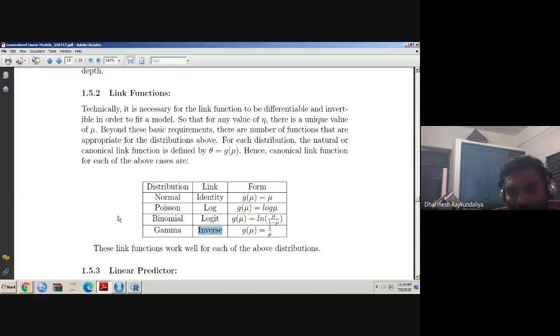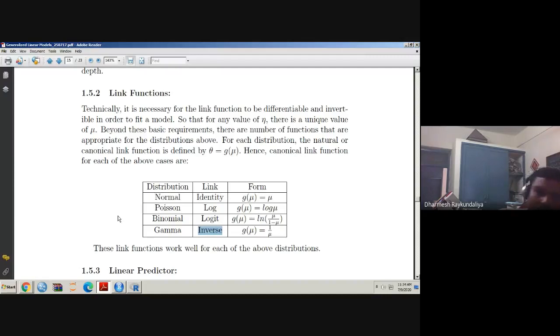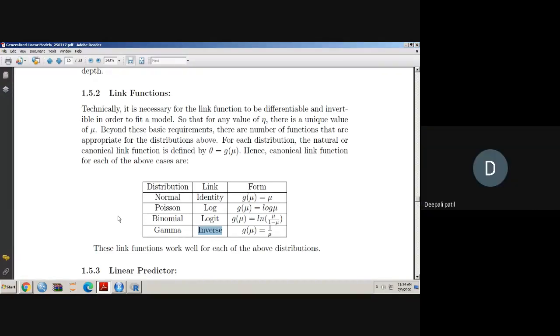As you know, there are three ingredients of a generalized linear model. What are they? Distribution of data, linear predictor, and link function. So we have studied the various distributions which are members of the exponential family. Which distributions have we studied? Normal, binomial, gamma, Poisson.